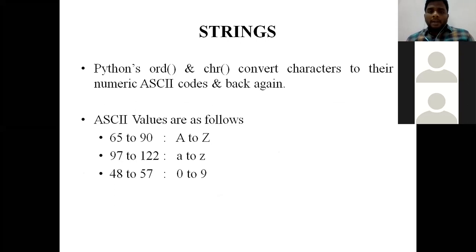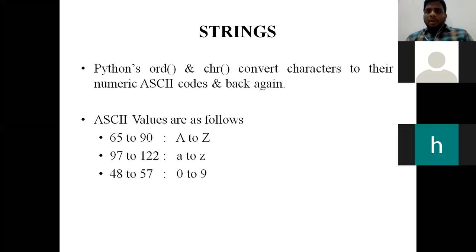Okay, next. See, this is the second function which you are going to deal with now. Before five minutes, I told you about a function called the type function, which is used to tell the user what data type is being used. The second function in today's class is the ORD function, and the CHR function.